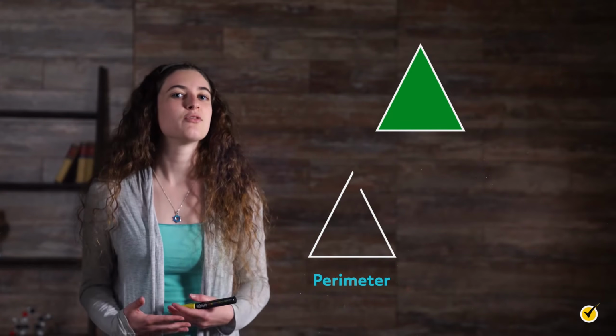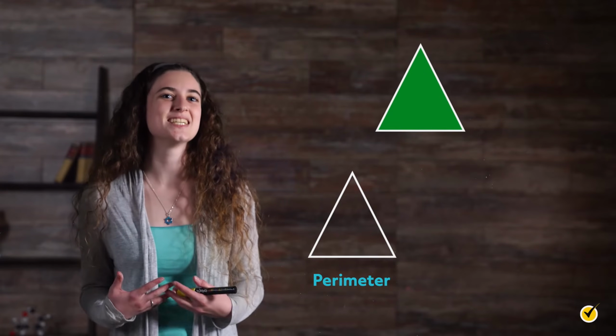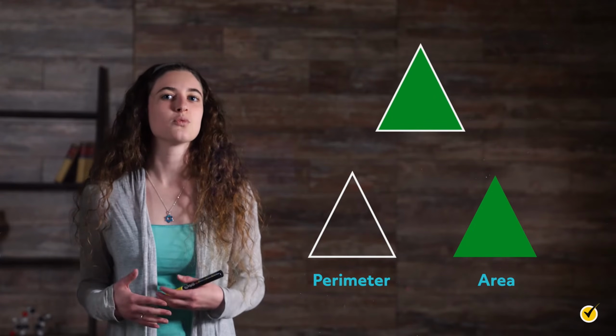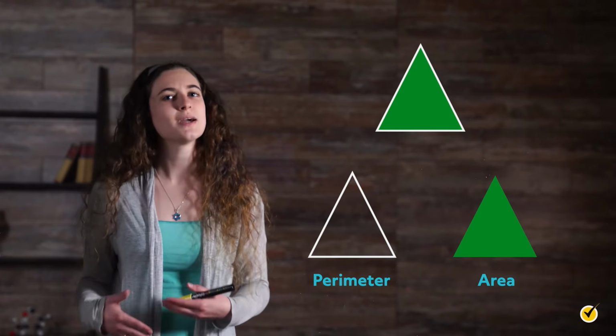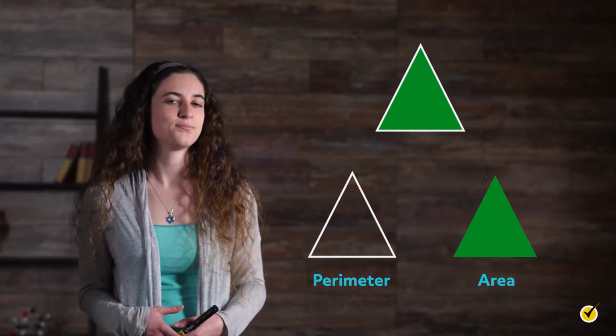To get started, let's quickly review what perimeter and area measure. Imagine we have a triangular shaped yard. If we wanted to build a fence around our yard, we'd need to know the distance around the yard. This is the perimeter. If we wanted to buy sod for our yard so that we could have a lovely green space, we'd need to know the area of the yard so that we could buy the correct amount. And while it might be a bit unusual to have a yard that is the shape of a triangle, you might have part of a yard that you want to fence or sod shaped like a triangle.